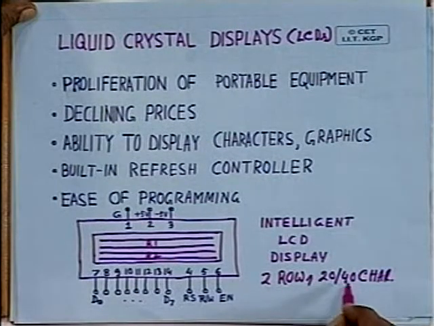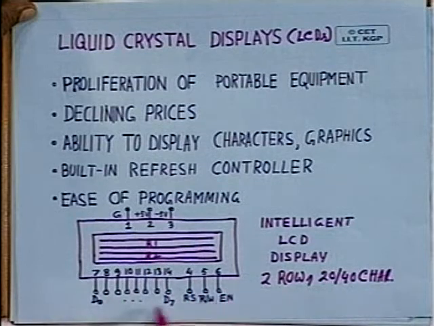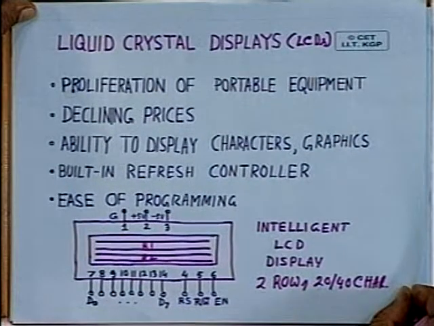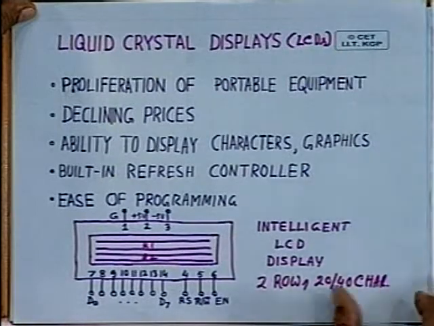And this side, these lines D0 to D7, RS, register select, read write, enable, these lines can be connected to the port lines of the microprocessor or the programmable IO port, say 8255. So, this is the typical display module schematic diagram.